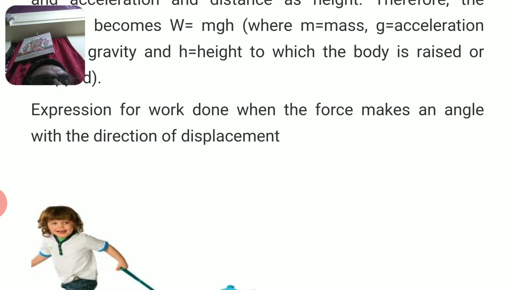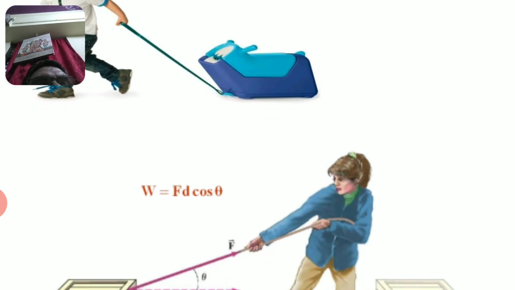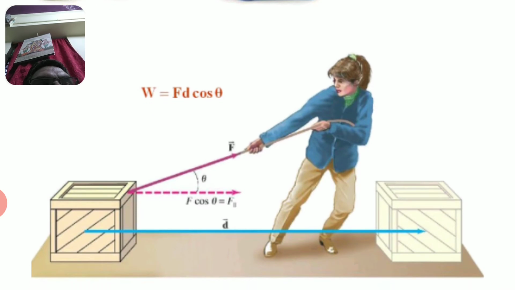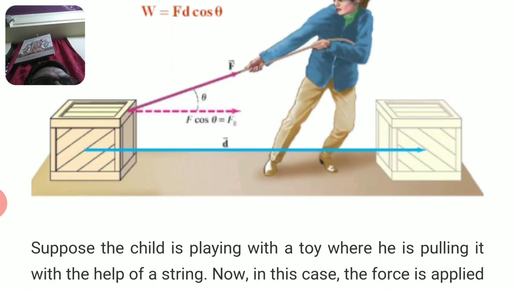Expression for work done when the force makes an angle with the direction of displacement. See a person pulling the bag. Here, a box is being pulled. W is equal to Fs cos theta. Can you see the angle made between the horizontal and the rope being pulled?